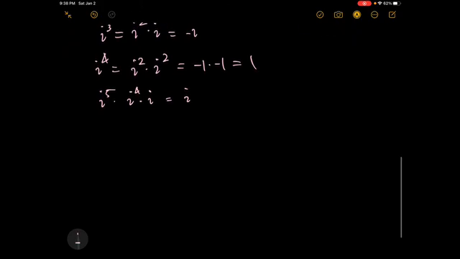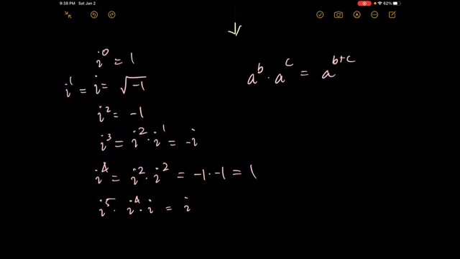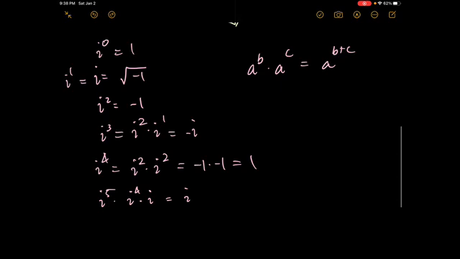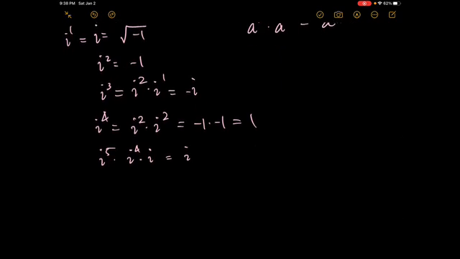So what you're going to notice is that i to the power of 4 is going to be the same thing as i to the power of 0, which is the same thing as i to the power of 8. And i to the power of 1 is the same thing as i to the power of 5, same thing as i to the power of 9. i squared, i to the power of 6, i to the power of 10, they're all the same. i cubed, i to the power of 7, and i to the power of 11 are all the same thing. It just keeps repeating.